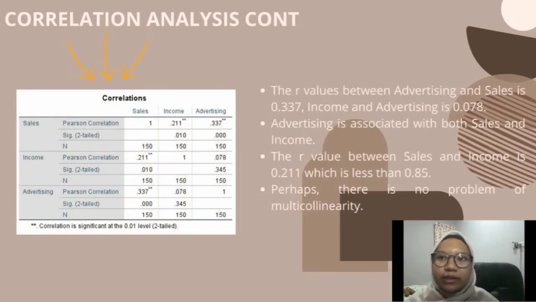Okay, next, as we can see, the table below shows the correlation, which is the R values, between advertising and sales is 0.337. Income and advertising is 0.078. Thus, advertising is associated with both sales and income. Next, the R value between sales and income is 0.211, which is less than 0.85. Perhaps there is no problem of multicollinearity.